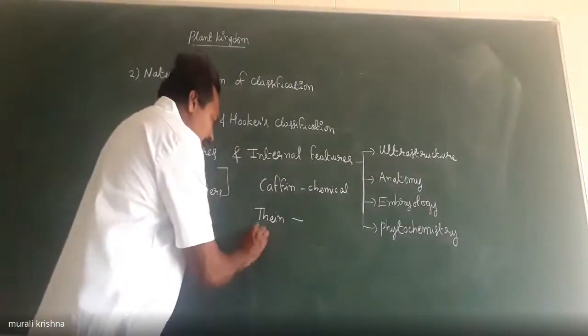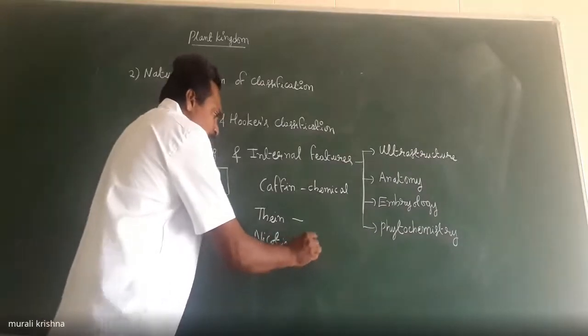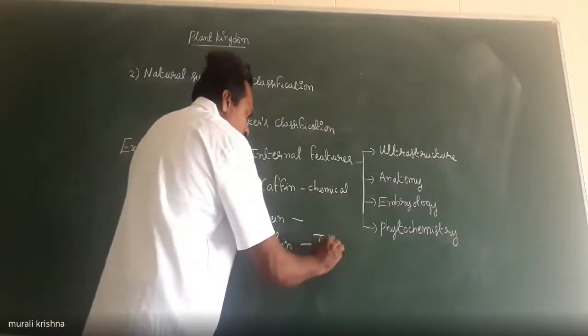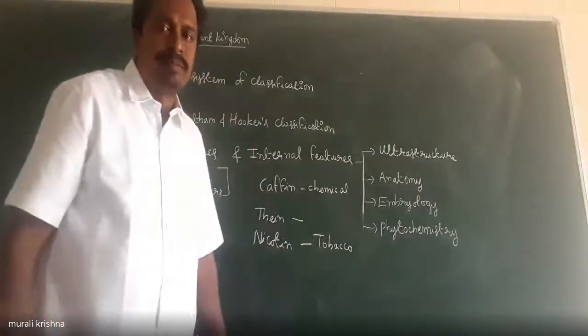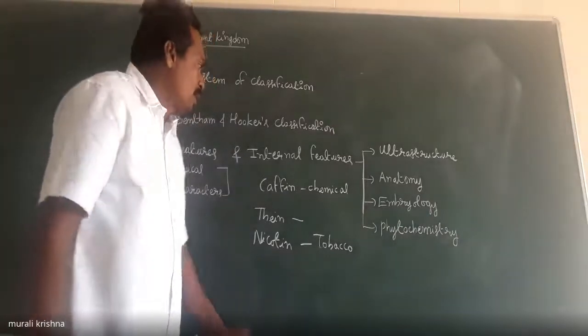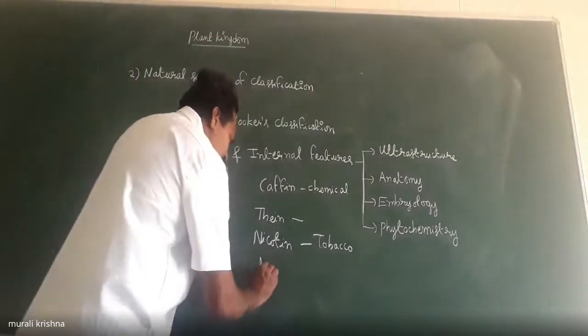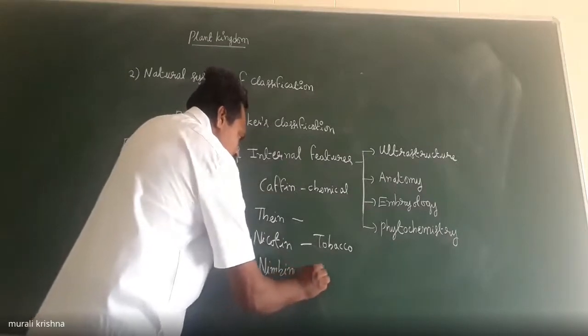The nicotine chemical is present in tobacco plant leaves. Okay. The nimbin chemical is present in the neem tree.